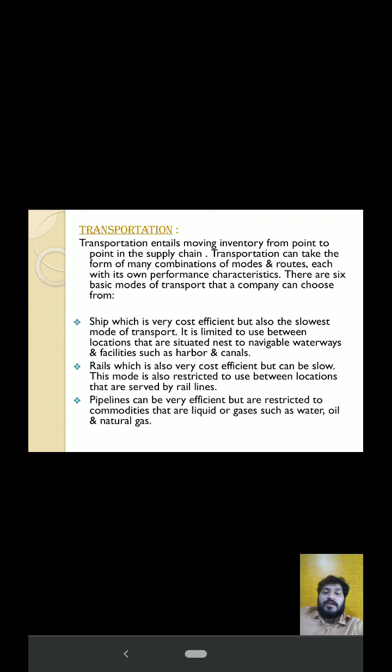Ship, which is very efficient but also the slowest mode of transport. It is limited to use between locations that are situated near navigable waterways and facilities such as harbors and canals. Rail, which is also very cost efficient but can be slow. This mode is also restricted to use between locations that are served by rail lines. Pipelines can be very efficient but are restricted to commodities that are liquid or gases such as water, oil, and natural gas.